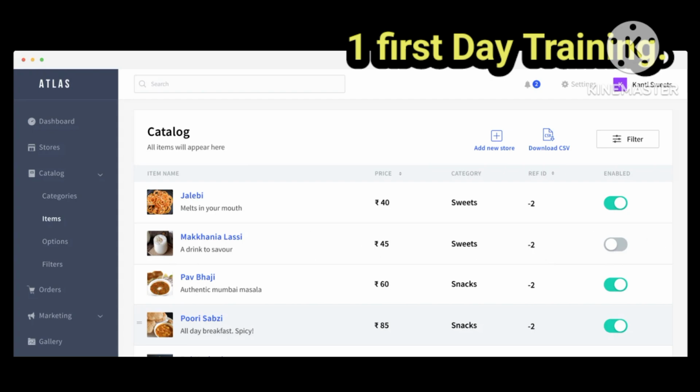One more thing, we have different kinds of user access as well. Suppose I'm the business owner, I will have access to all the locations. But suppose this guy is sitting at the Barsha outlet, this guy at the Al Quwain outlet, and you are sitting at the Bhopal outlet.